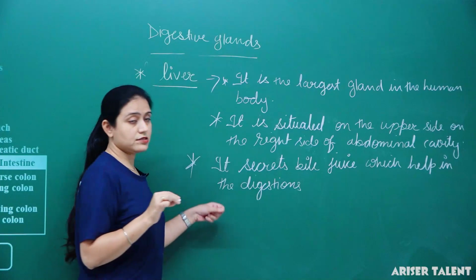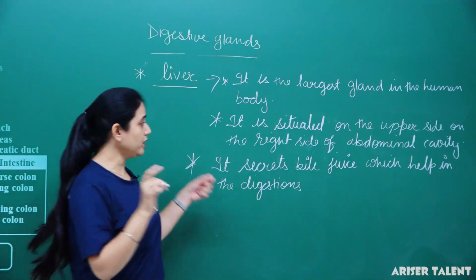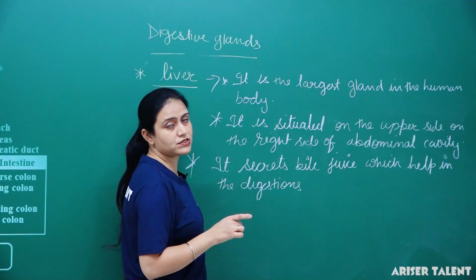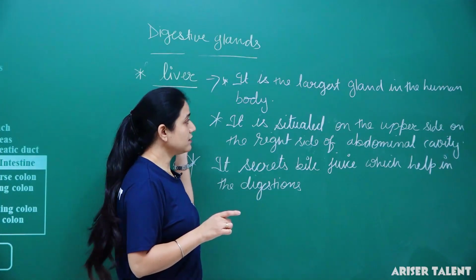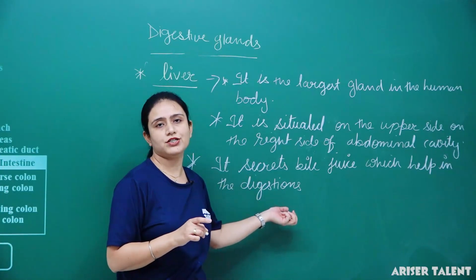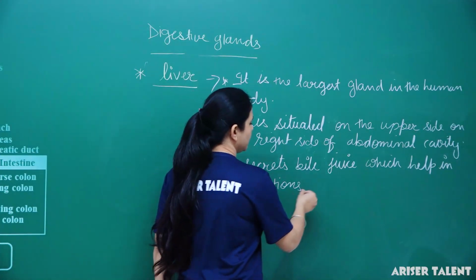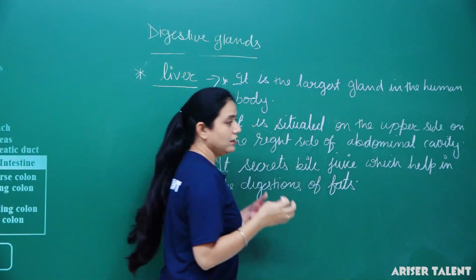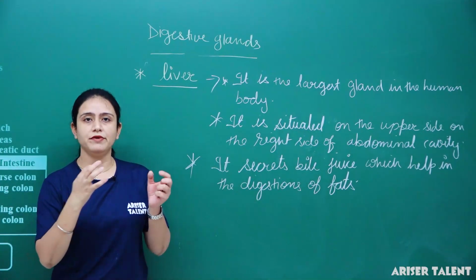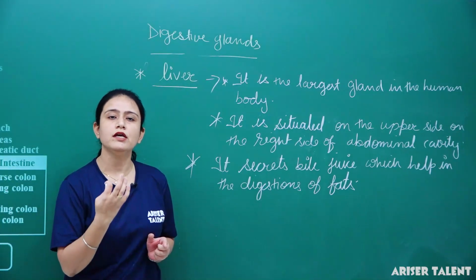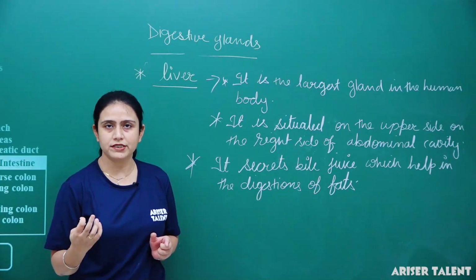Okay, so this is a very important thing, that which gland helps in the digestion of fat. So bile juice, which is secreted by the liver, the largest gland in the human body, helps in the digestion of fats. It emulsifies fats, means the larger fat globules are converted into smaller fat droplets.